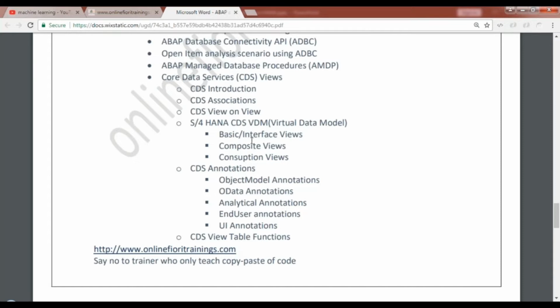So after understanding the annotations concept, you will be able to consume these annotated CDS views in your analytical query tools, which I will show you in the SAP system. And then we will also see new features of CDS like CDS tables and CDS views with table functions, which are only available with SAP NetWeaver 7.5, which is the latest. You will see this concept, why we use CDS table functions. We'll look at the reason for that in real-time use cases. We'll look at lots of annotations like object model, environment variables, and UI-related annotations for line items, creating a different variety of applications or consumption tools for these CDS views.